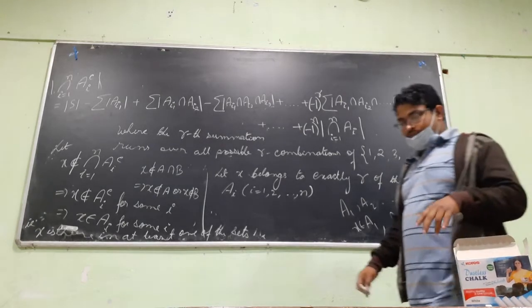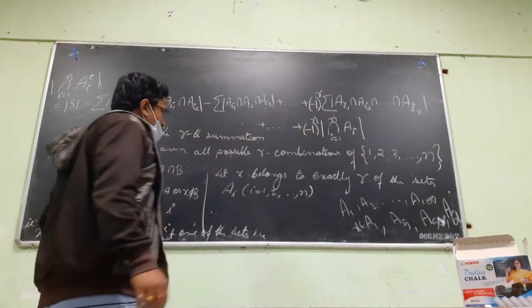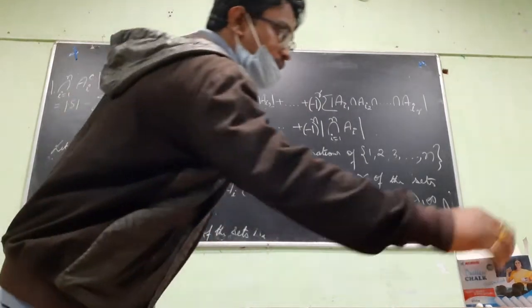So this is what you have to understand. Let x belong to exactly R of these sets.